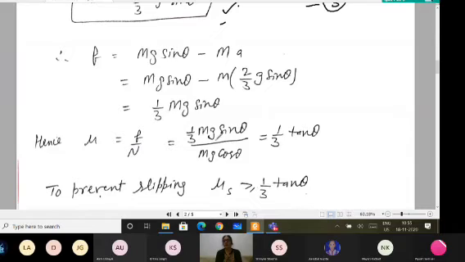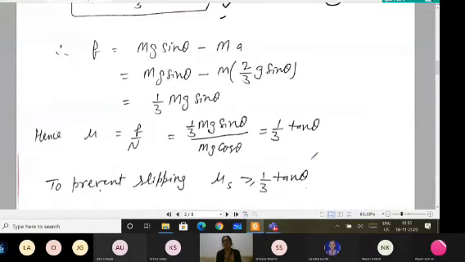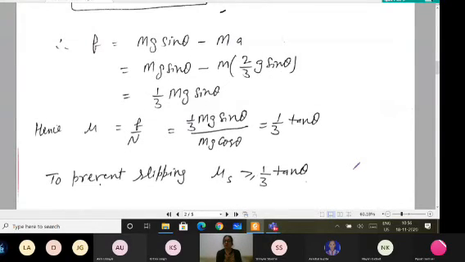Because if it is equal, then the body is able to roll down, so it should always be greater to prevent the slipping. These are the results for the solid cylinder. If they give you any other solid body and you know the moment of inertia, you can directly use these terms in solving the numericals.